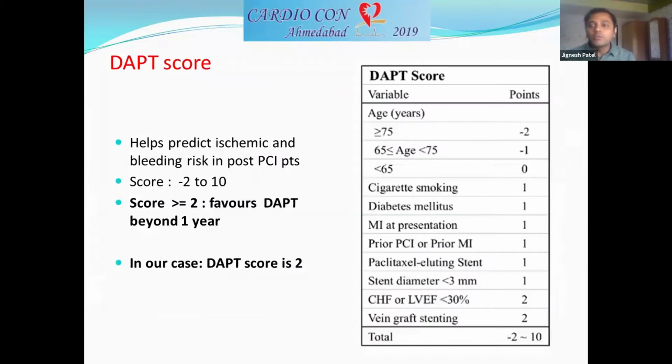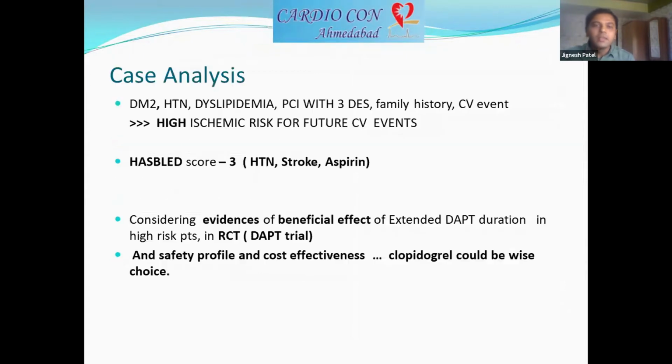To determine whether a patient needs prolonged DAPT, there is a DAPT score which helps predict the ischemic and bleeding risk in such post-PCI patients. When the score is greater than or equal to 2, it favors DAPT continuation beyond the 1 year. In our case, from the data provided, the DAPT score is at least 2 because the patient is diabetic as well as has a past history of PCI. So in this case analysis, the patient is definitely at higher ischemic risk for future CV events.